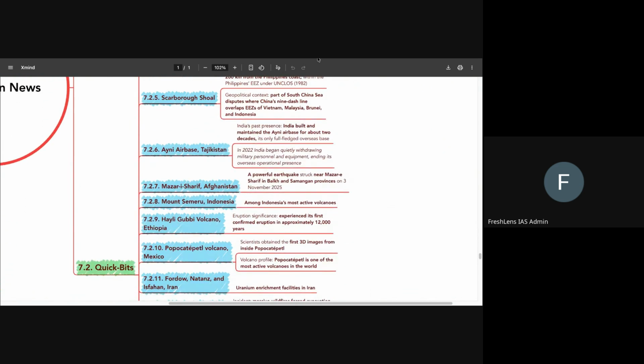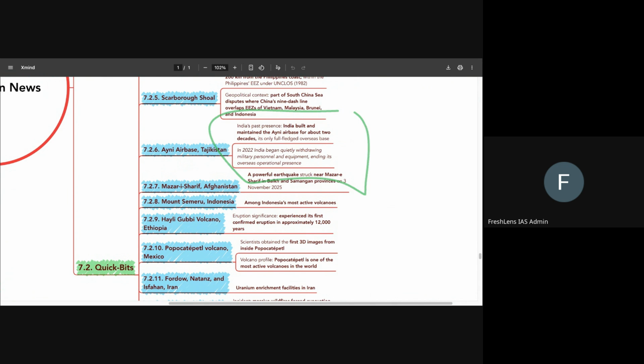Then comes Aini Air Base. What do we need to know about Aini Air Base? We need to know that India had built and was maintaining the Aini Air Base in Tajikistan for a couple of decades. However, it has slowly started to withdraw from it. Okay, so this particular Aini Air Base in Tajikistan is in the news because India has withdrawn from this